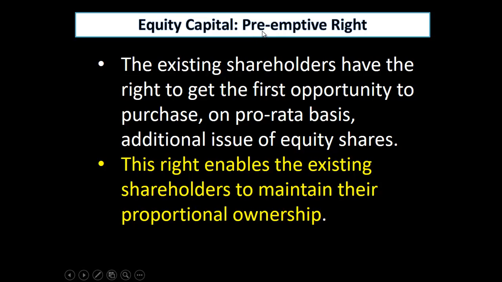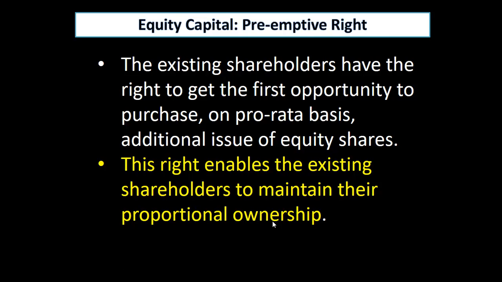An interesting and important right of shareholders is the preemptive right. The existing shareholders have a right to get the first opportunity to purchase, on a pro-rata basis, any additional issue of equity shares. This right enables the existing shareholders to maintain their proportional ownership.